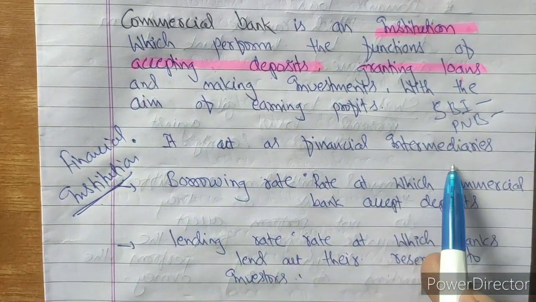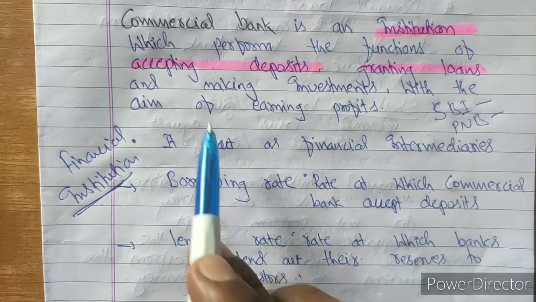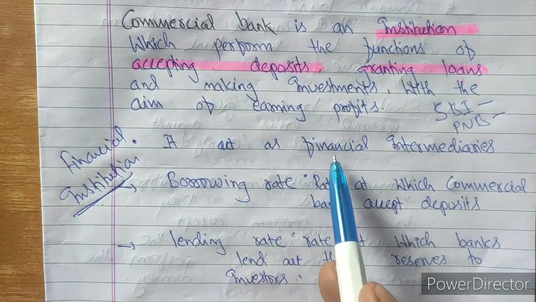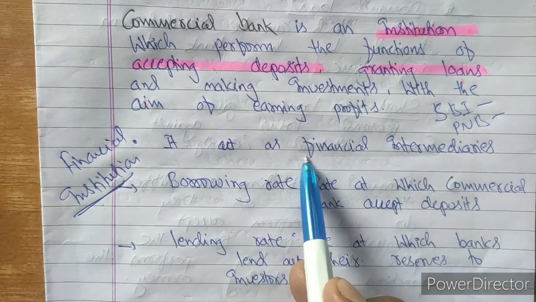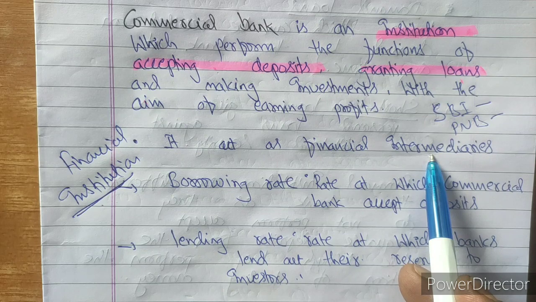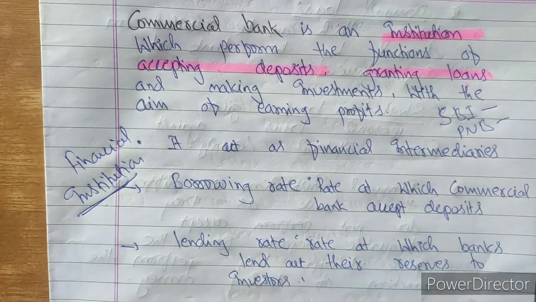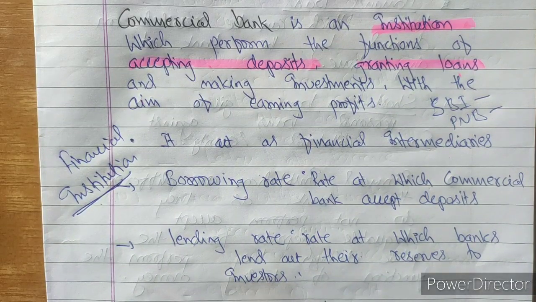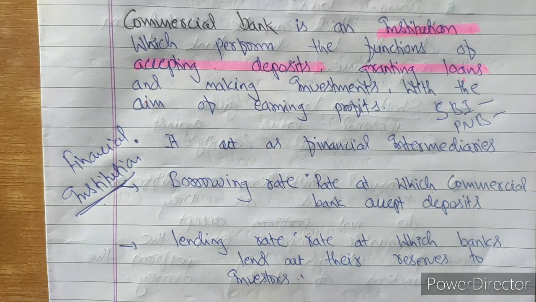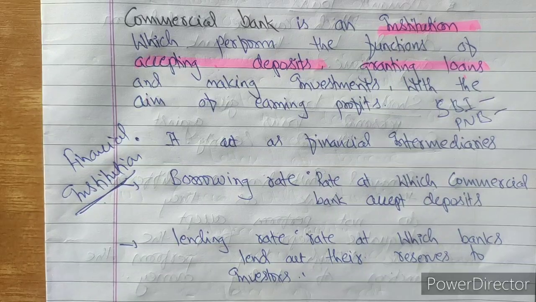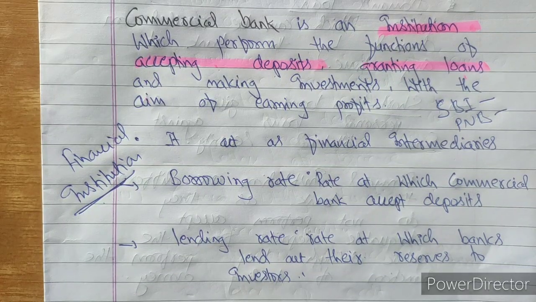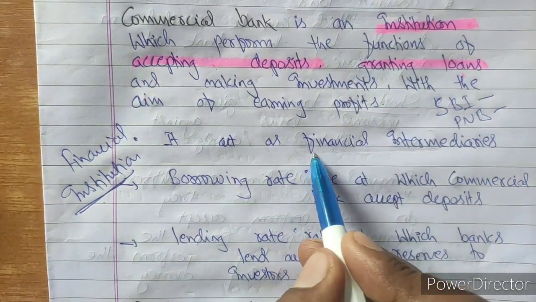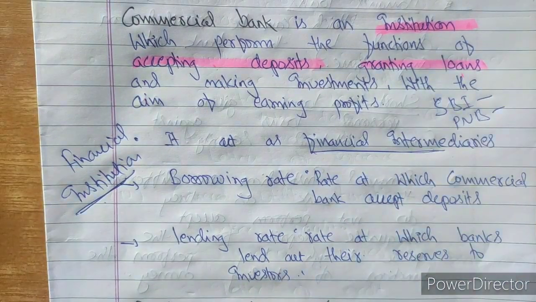So commercial banks act as financial intermediaries. They are intermediaries between the persons who save and the borrowers. I hope the concept of two sector economy with the financial sector you must have studied. Over there we have discussed how the banks and financial sector play their role. In this way, they act as financial intermediaries.